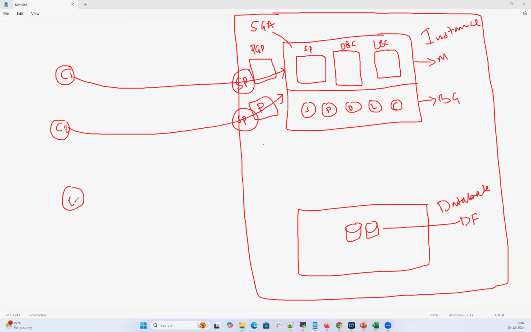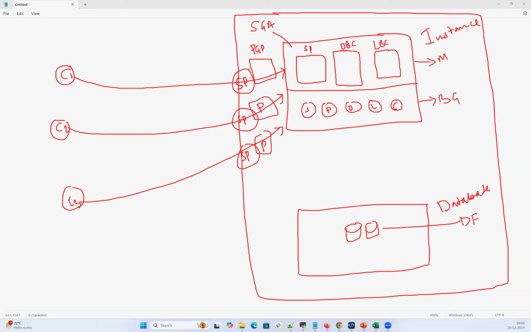And there's one more user trying to connect to my database, and then one more server process will be started, and one more PGA memory component will be allocated. And remember, by this you should understand these PGA components are user specific. If there's 1000 users connected, 1000 PGA memory components will be allocated.